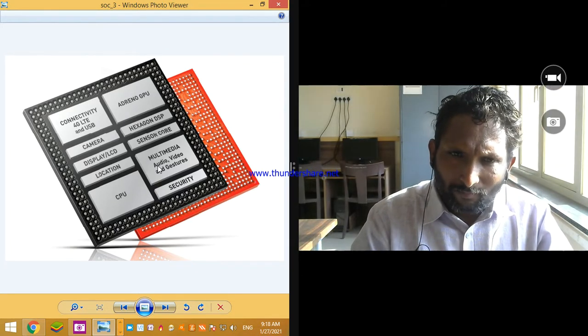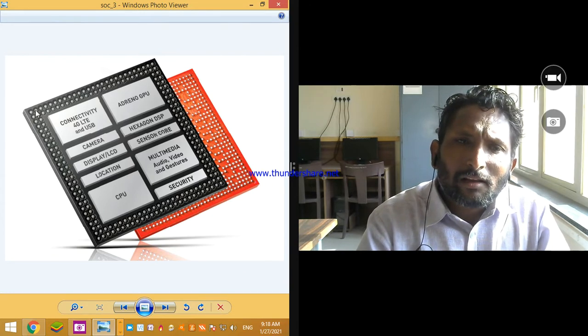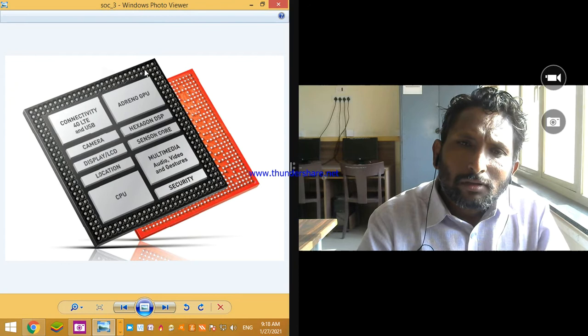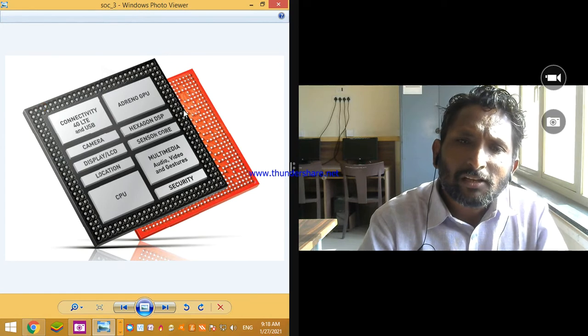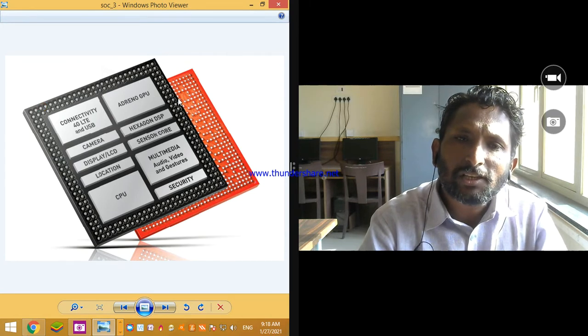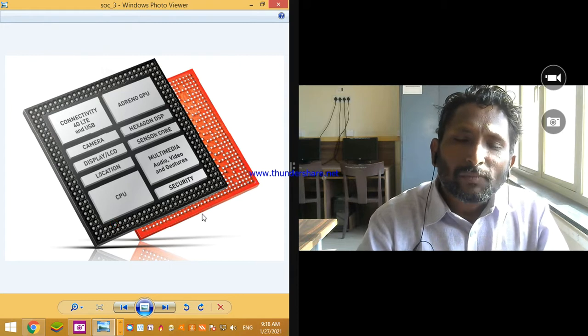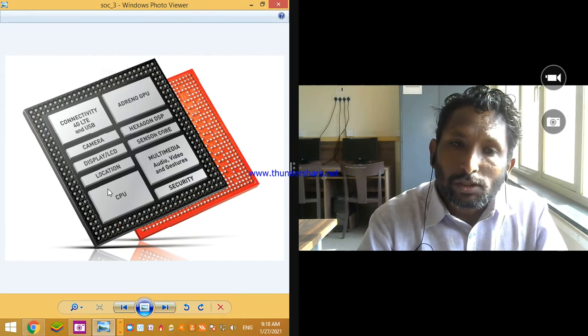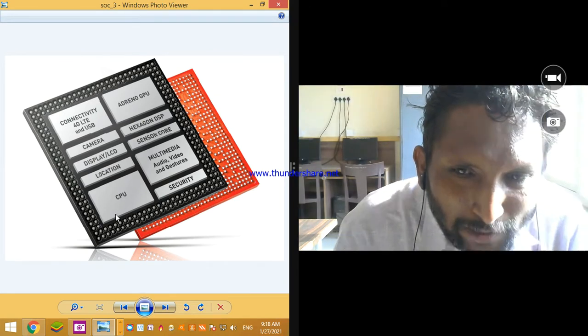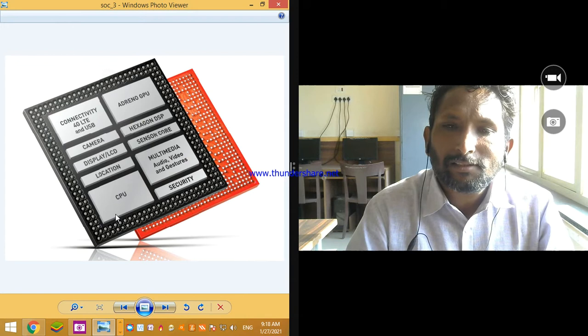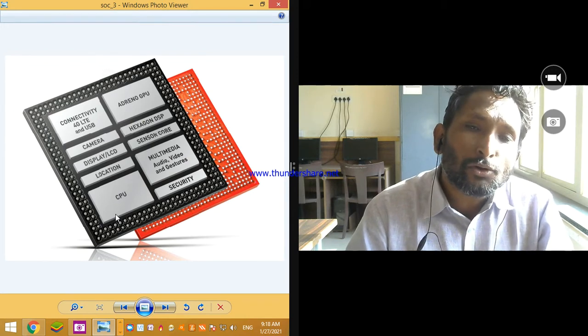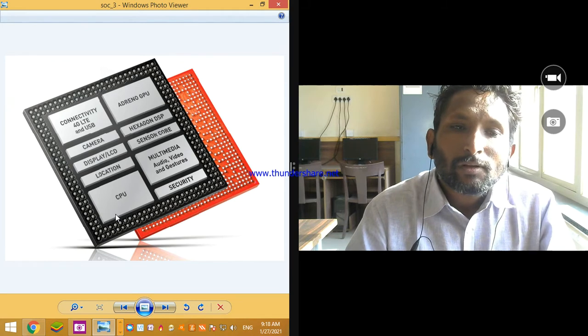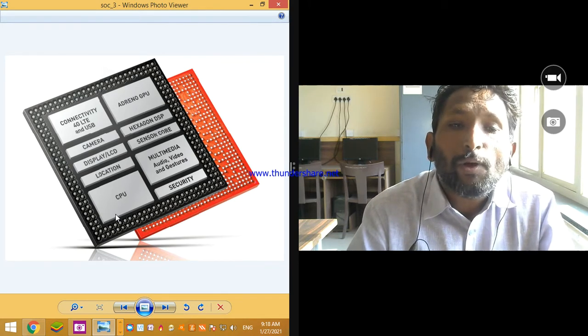Now see, the actual scenario of SoC, system on chip. Over here you can see this chip. Please see over here. This chip has a CPU, that is central processing unit. For what purpose is the CPU used in our desktop applications also? CPU is used to perform or to execute different software codes.